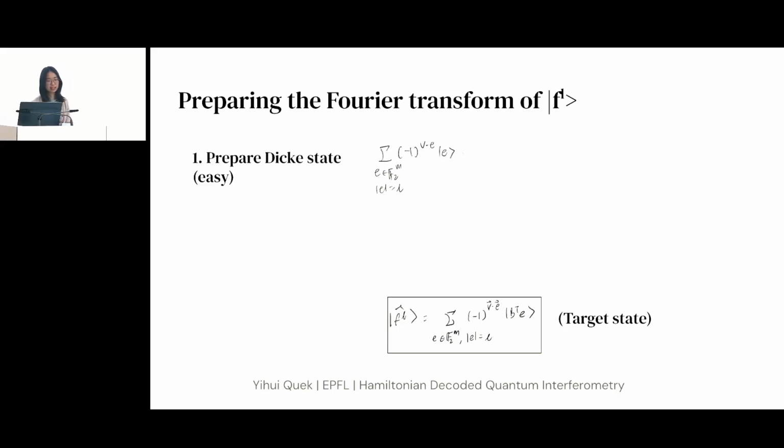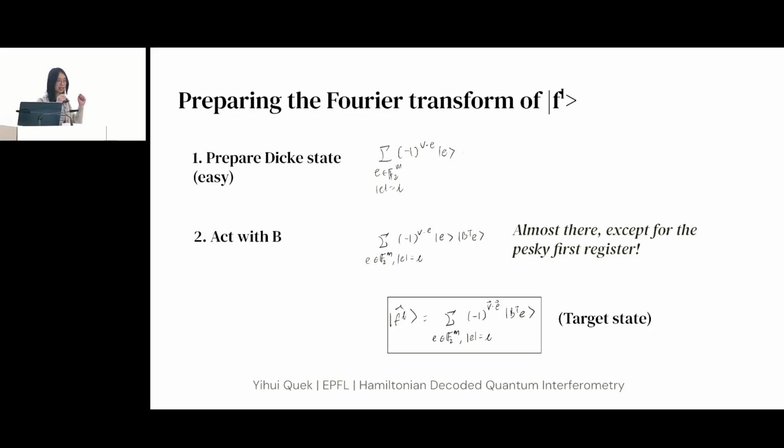The first is to prepare just a superposition over all the e's, where the superposition goes up to e's of Hamming weight L. This is a Dicke state, and it's easy to prepare. And then you act with B on a second register to put the value B^T times e in the second register. And this is almost the state that we want to get, except that we have two registers, but we only want one register. So we have to uncompute the first register.